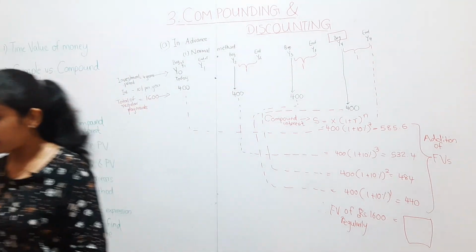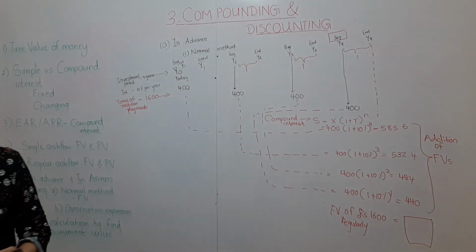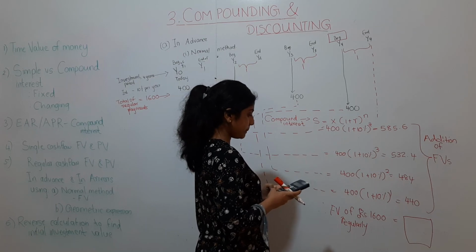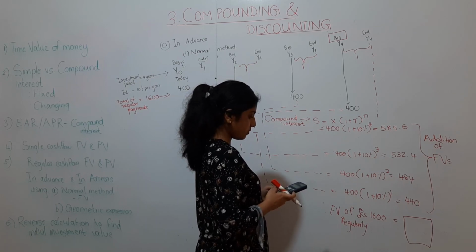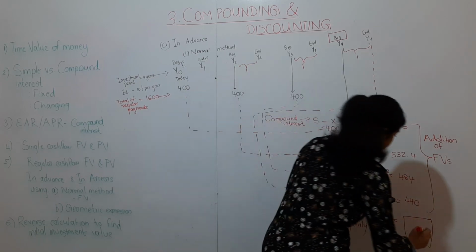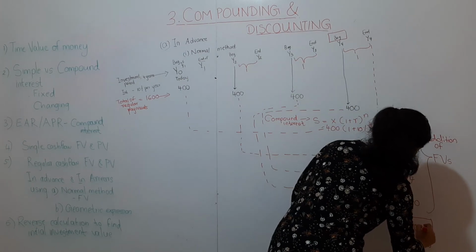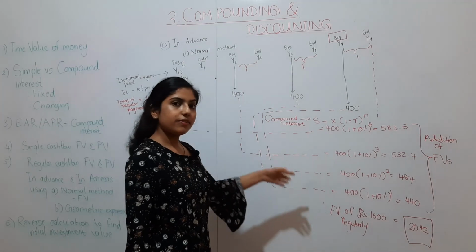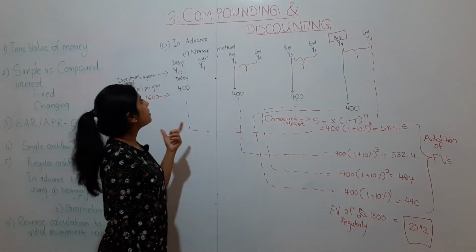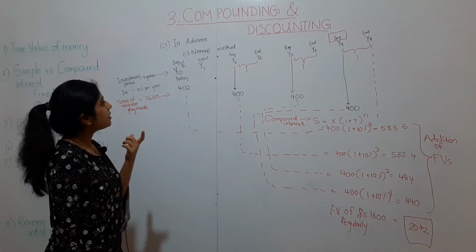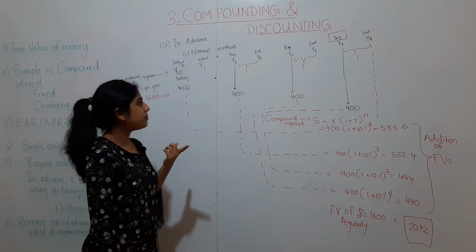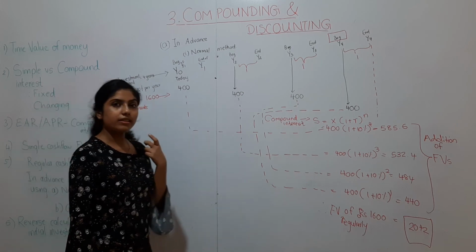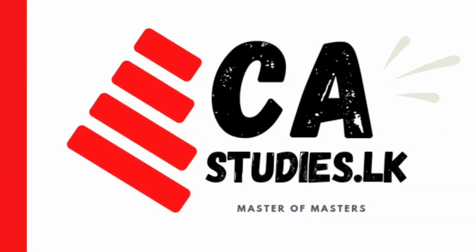Now, calculate the total. 2,042. This will be your future value answer when you are required to calculate the future value of a regular payment, if the payment is made in advance.